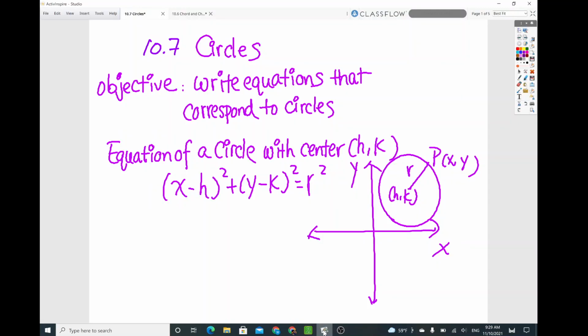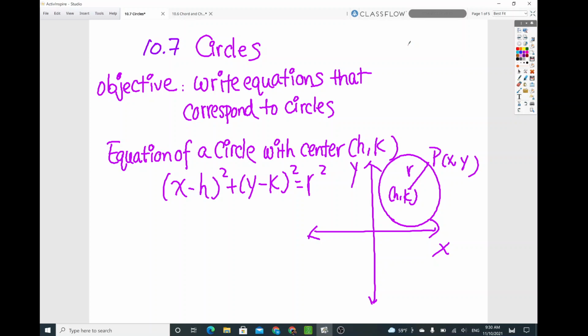So this one is for lesson 10.7, the last section of unit 10, chapter 10. The objective is to write equations that correspond to circles. The equation of a circle with the center (h, k), where (h, k) is the center of the circle.